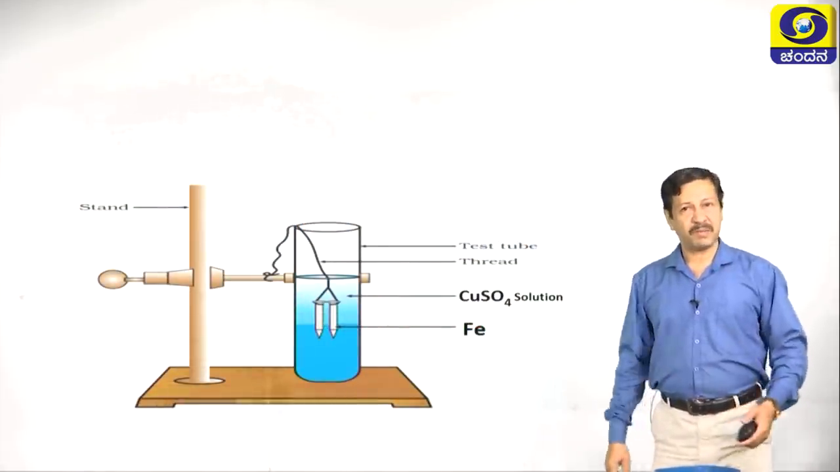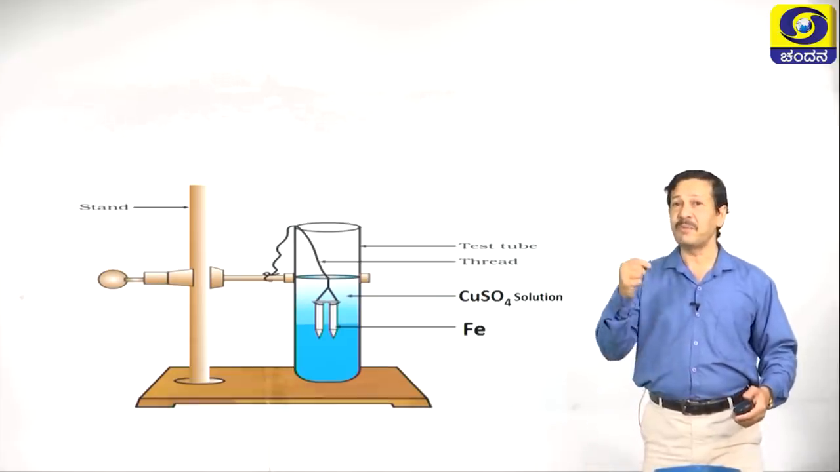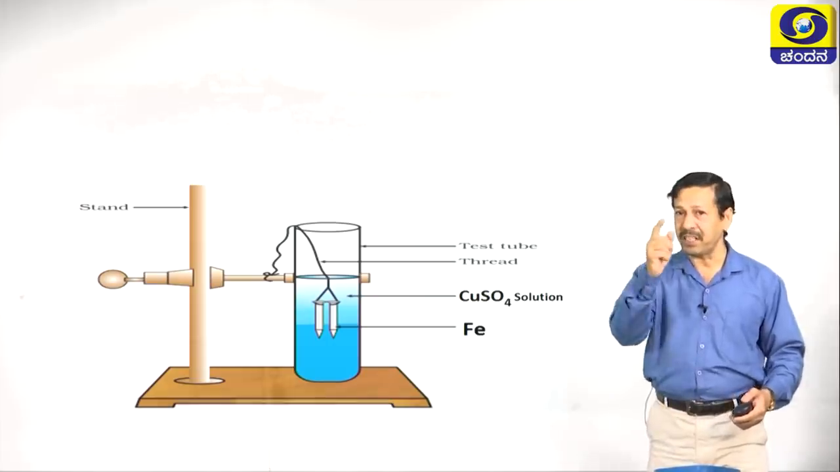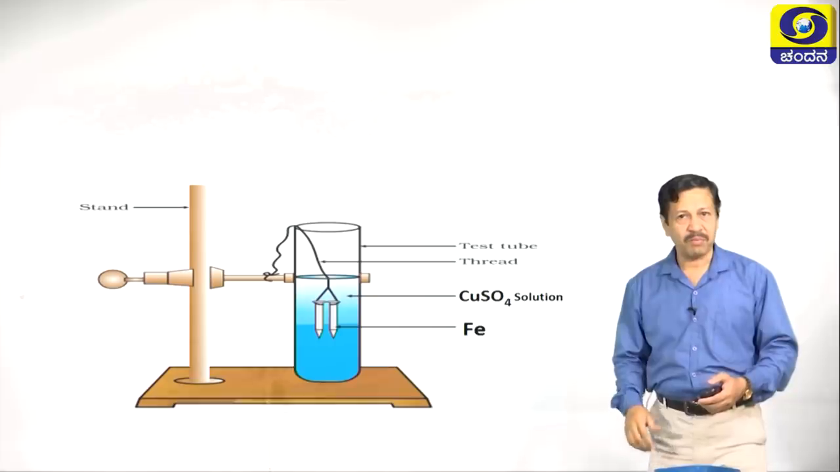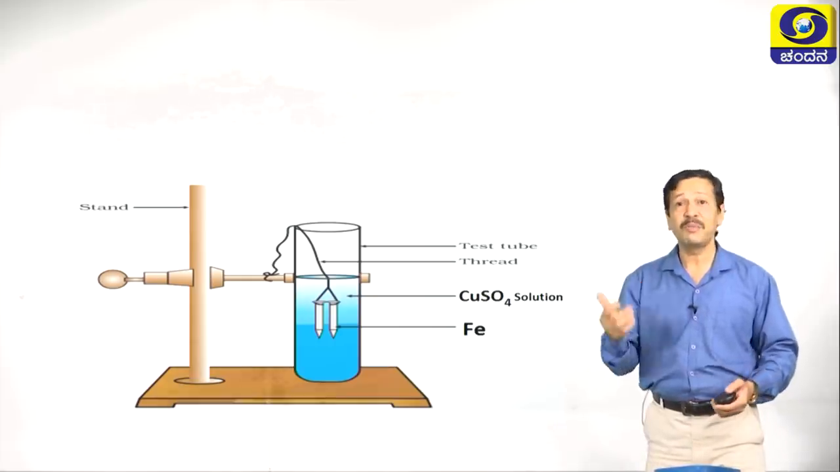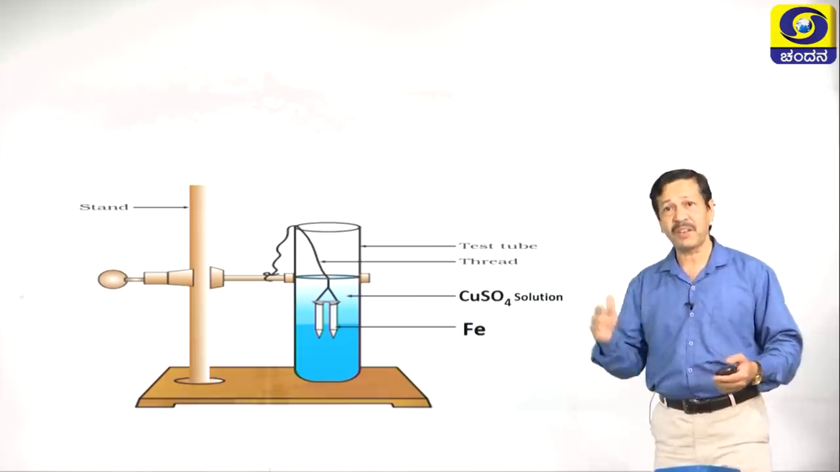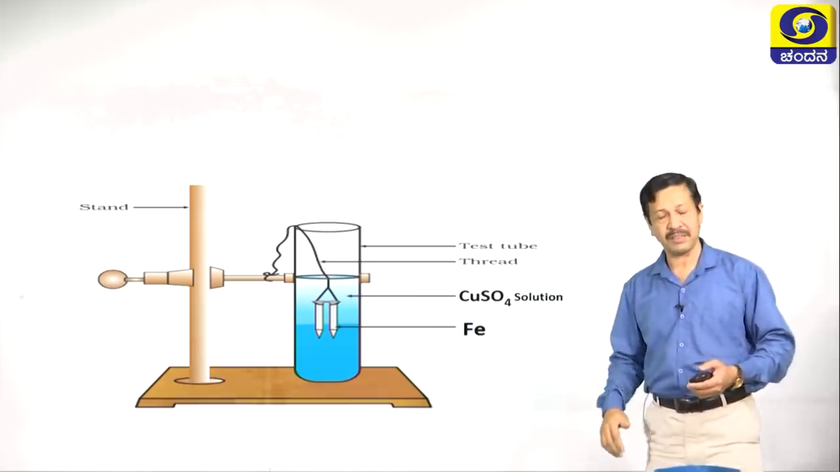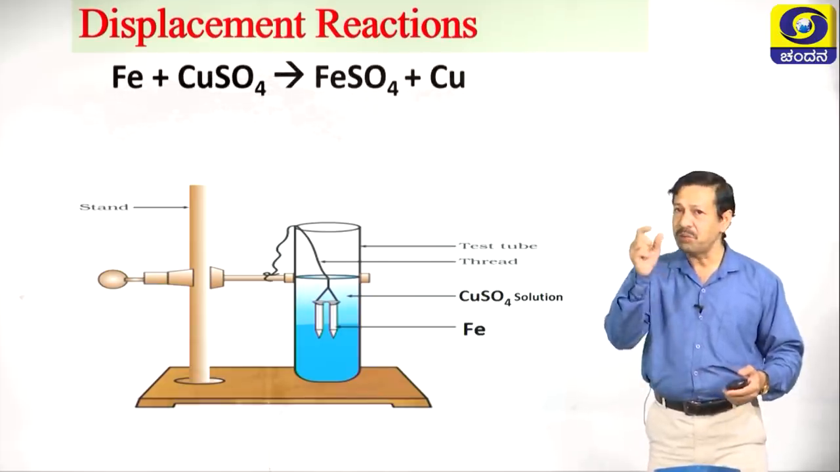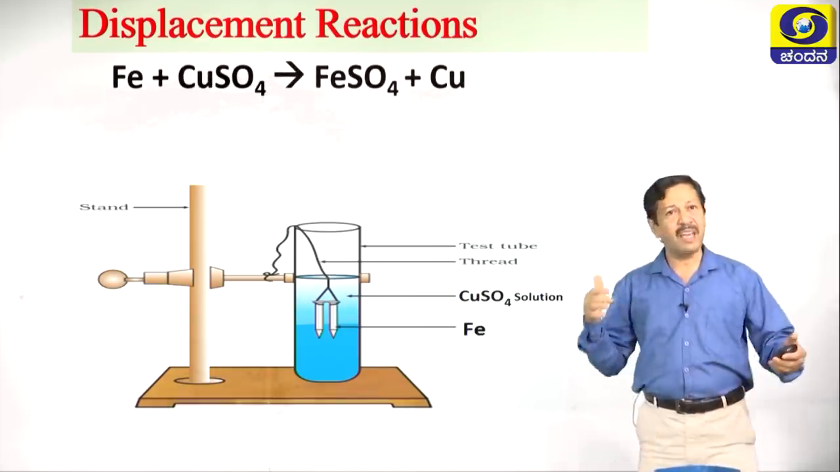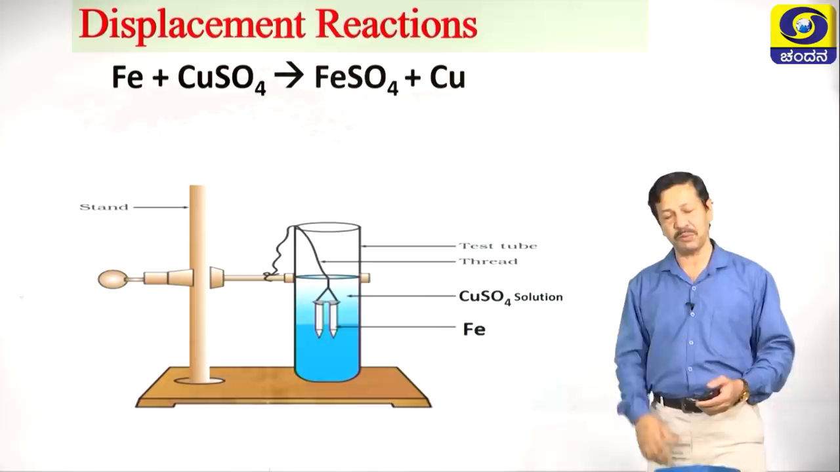What are you observing? Yes, this is displacement reaction. You are right. When Fe reacts with CuSO4, you are seeing the displacement reaction. Gradually color change takes place after half an hour or so, like that. Let us represent the reaction through equation, that is Fe plus CuSO4 gives rise to FeSO4 plus Cu.